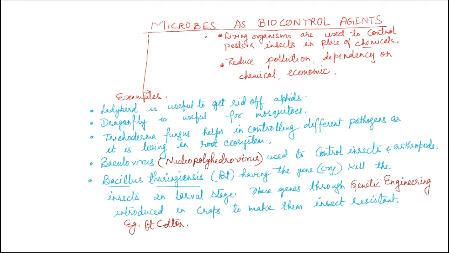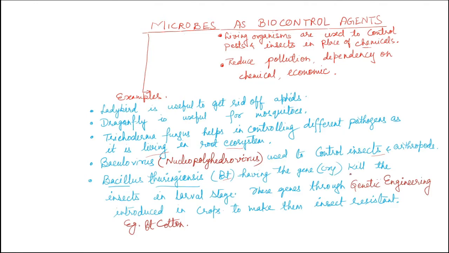Some examples of such biocontrol agents are: ladybird, which is useful to get rid of aphids; dragonfly, which is useful for getting rid of mosquitoes; and Trichoderma, a fungus that helps in controlling different pathogens as it lives in the root ecosystem of the plants. Baculovirus, one example of which is nucleopolyhedrovirus, is used to control insects and arthropods. Then Bacillus thuringiensis, which is also written as BT, has the gene known as the cry gene.